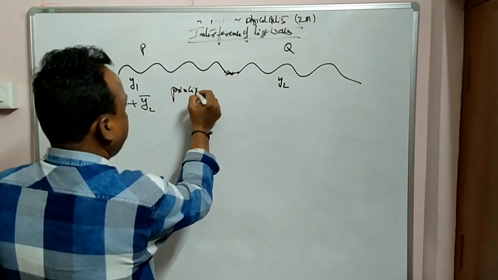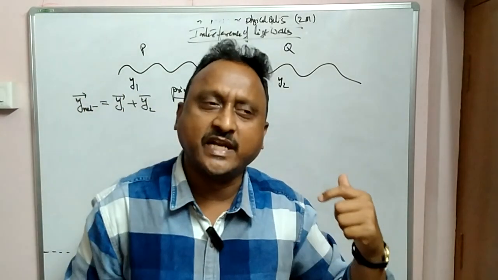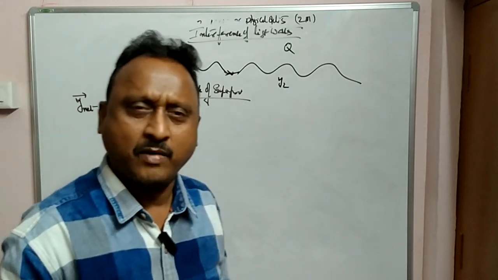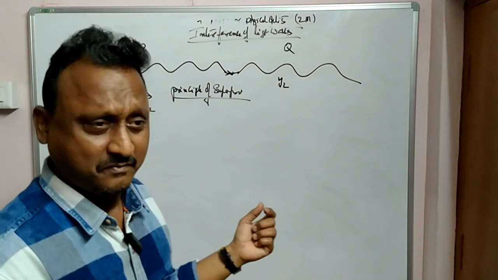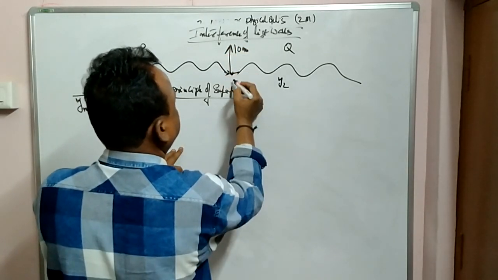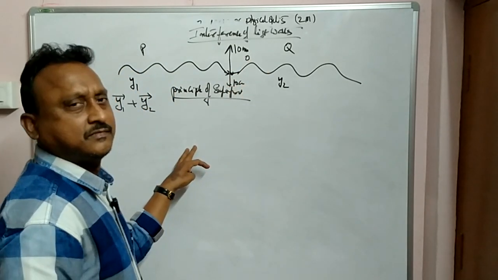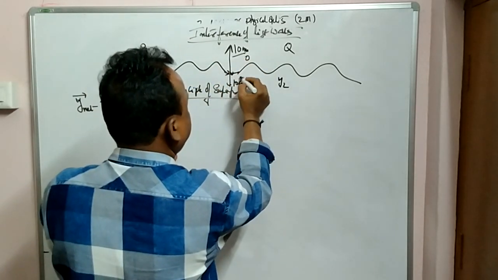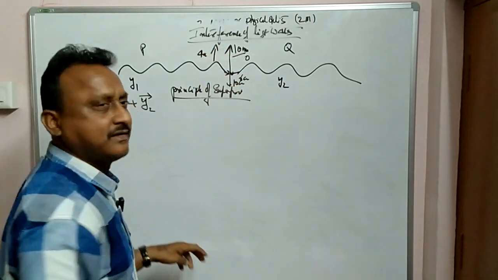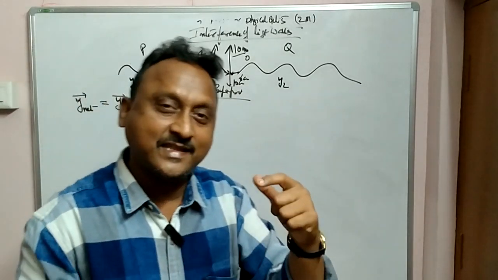We used the principle of superposition in sound as well. That means the vectorial sum of the individual waves, plus or minus; that is the vectorial sum. y1 plus y2 vector is equal to y net. For a small example, suppose the first wave is 10 centimeters upward and the second wave is 10 centimeters downward. What is the net? 0. Okay, suppose the first wave is 10 centimeters and the second is 6 centimeters downward. What is the net? 10 minus 6, 4 centimeters in the upward direction. That is called the vectorial sum. The resultant is obtained by the vector y1 plus y2. Like this it is calculated.